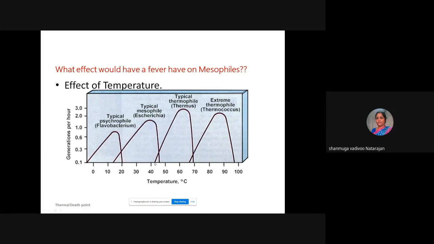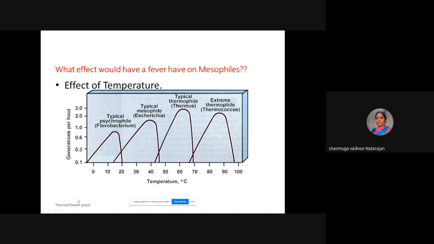As a defense mechanism, our body's hypothalamus will be stimulated and there will be a rise in body temperature. Naturally, that rise in body temperature will kill the mesophiles. To understand the temperature effect, I have put this question.